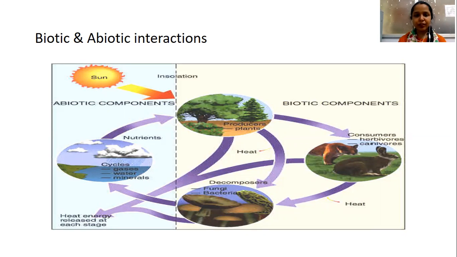Some animals are called the eurythermal animals and the stenothermal animals. Eurythermal animals are the ones which can tolerate a wide range of temperature variations, whereas the stenothermal individuals can tolerate only slight changes in temperature. And based on their temperature resistance, we can classify the animal group into two groups, that is the poikilothermic and the homeothermic animals.